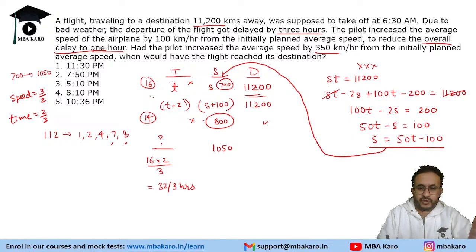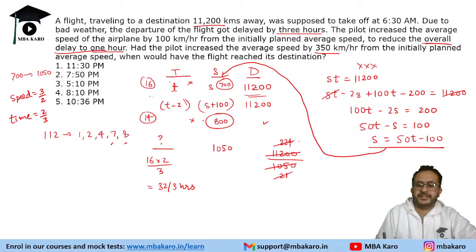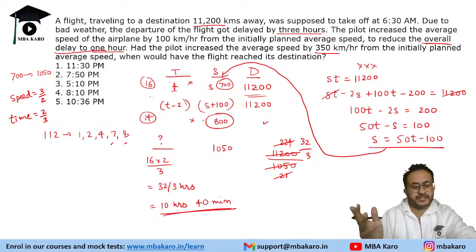Or, if the ratio is not clear, you can directly divide 11,200 by 1050. You get divisibility by 50, so that will be 224, and by 50 you will get 21. By 7 it will be 32 by 3. So 32 by 3 hours means 10 hours, and 2 by 3 hours means 40 minutes. So it will take 10 hours 40 minutes in this case.